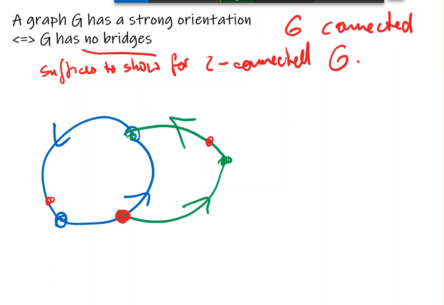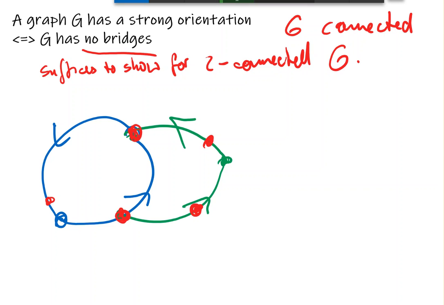And then for the way back, we just go to the other end of the path and use again the strongness of the blue part to get back to our original vertex. So from a blue to a green vertex, it's easy like that. And from a blue to the blue, we can do it already. And from a green to a green, all we have to do is, for one direction, we just stay on the green path. For the other direction, we go in the blue from one cut vertex to the other cut vertex, and go back to the other green vertex.